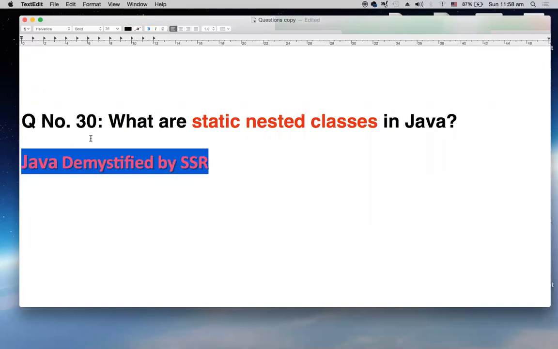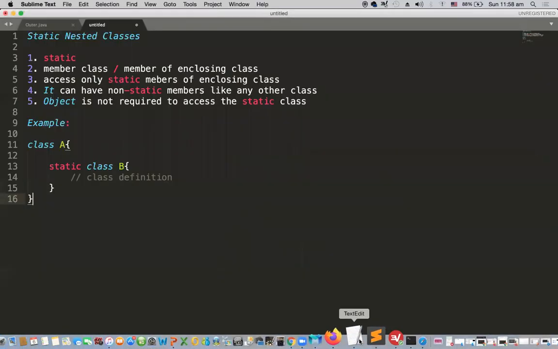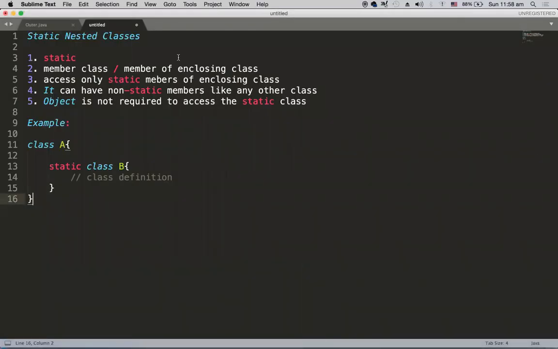Here comes question number 30. What are static nested classes in Java? Let's demystify this question. Static nested classes. So in Java, a class can be defined inside another class.